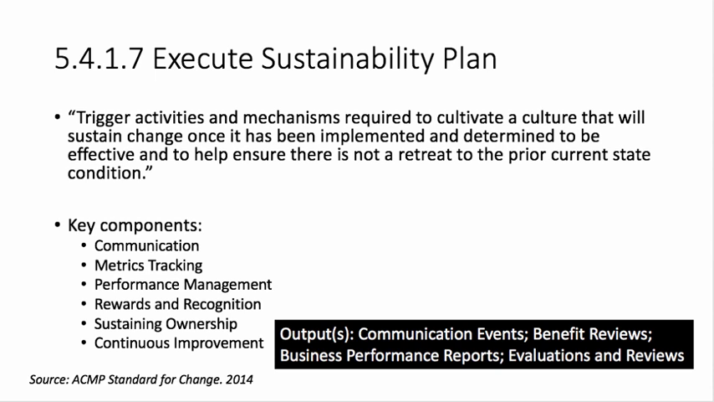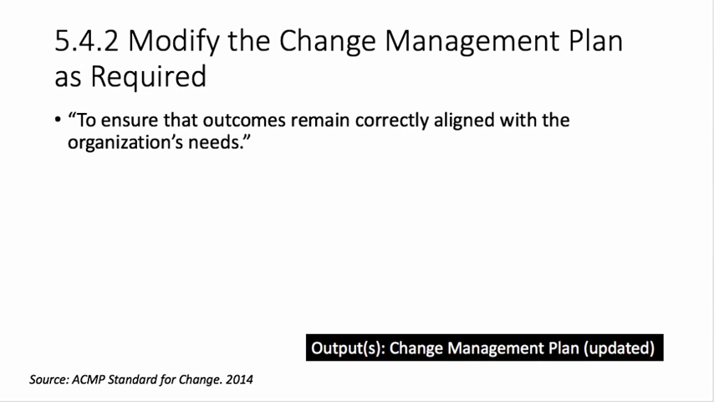Inputs include the sustainability plan and measurement baselines. Outputs include communication events, benefit reviews, business performance reports, and evaluations and reviews. And finally, modifying the change management plan as required is a common thing throughout the change lifecycle. We do this in order to ensure that outcomes remain correctly aligned with the organization's needs. Change leaders need to review objectives and make the adjustments necessary to maintain momentum and deliver results.